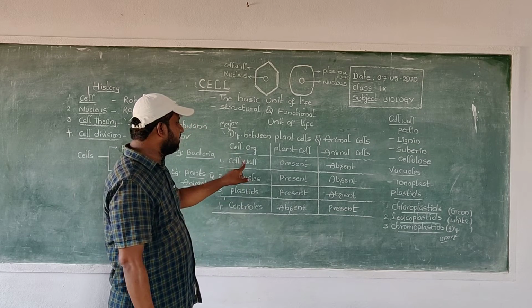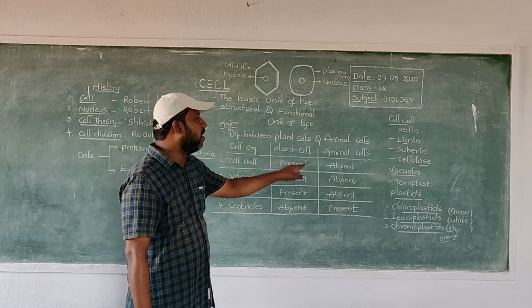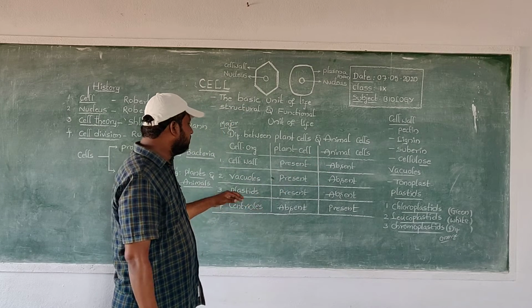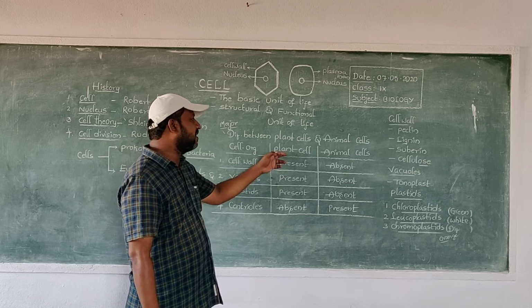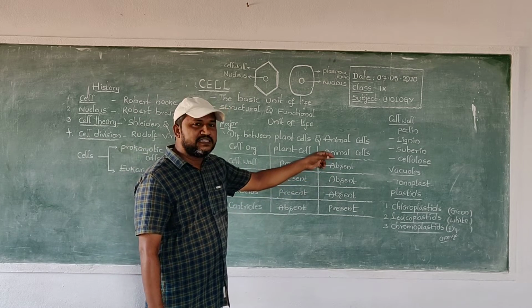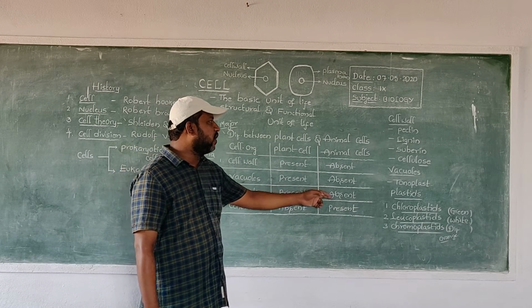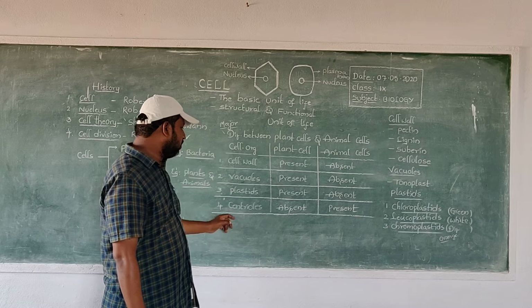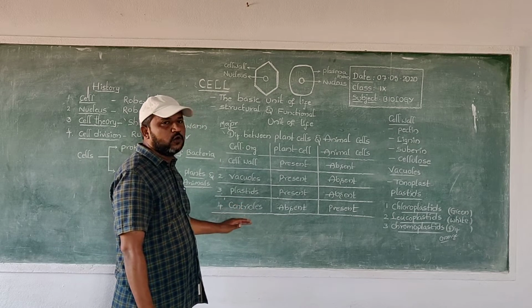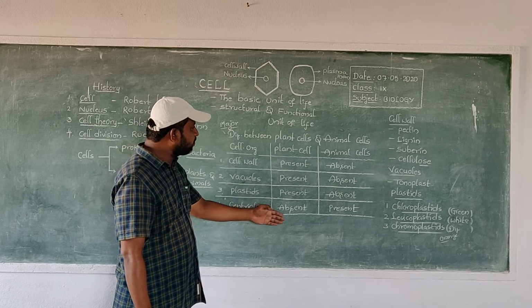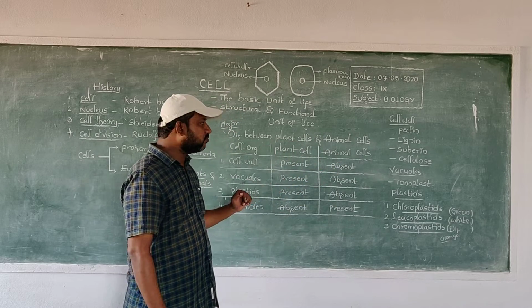The cell wall is present in plant cells and absent in animal cells. Vacuoles are present in plant cells and absent in animal cells. Plastids are present in plant cells and absent in animal cells. The last one, very important, is the centriole. Centrioles are absent in plant cells and present in animal cells.